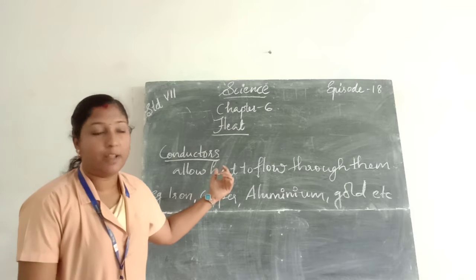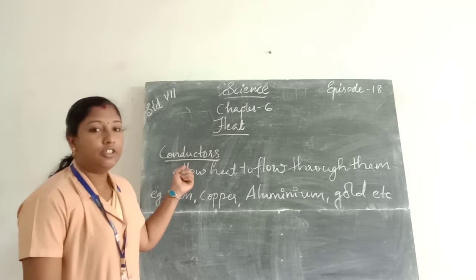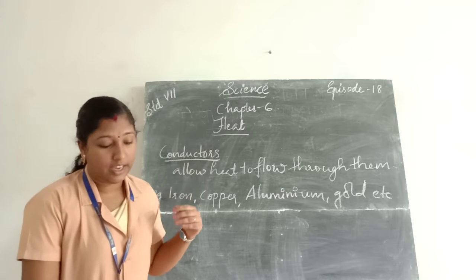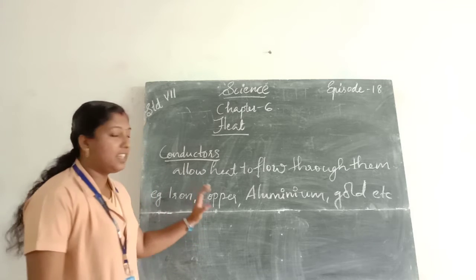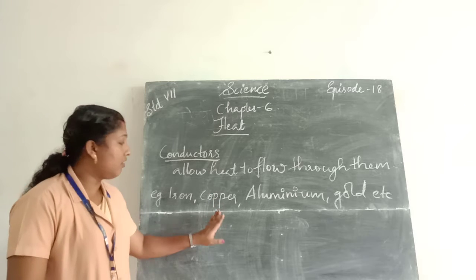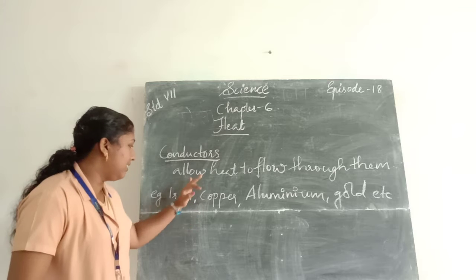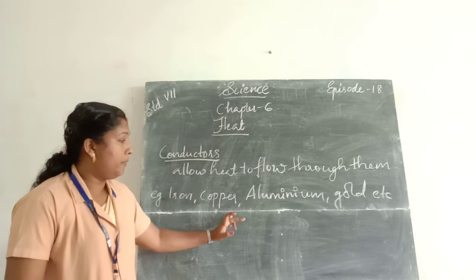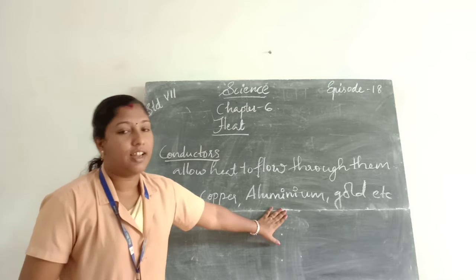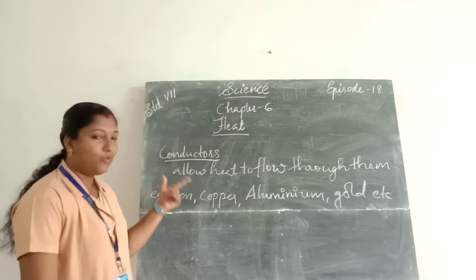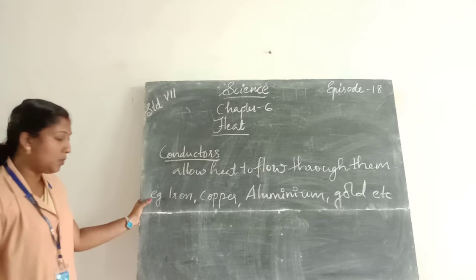All of you understand about conductors? All metals are examples for conductors: iron, copper, aluminium, gold, etc. Okay, then next we move on to the next topic, insulators.